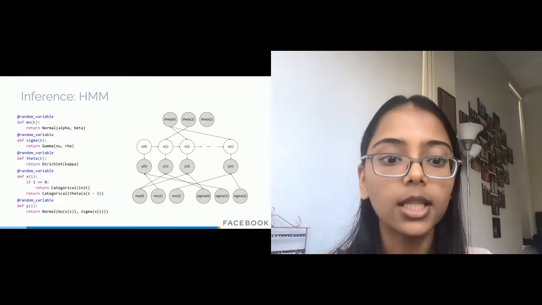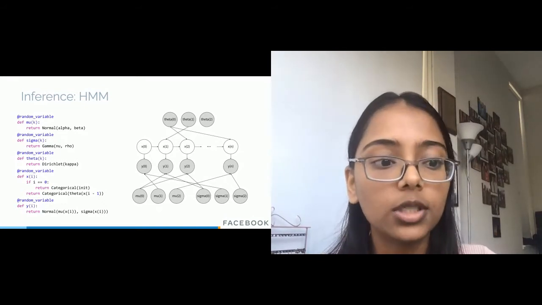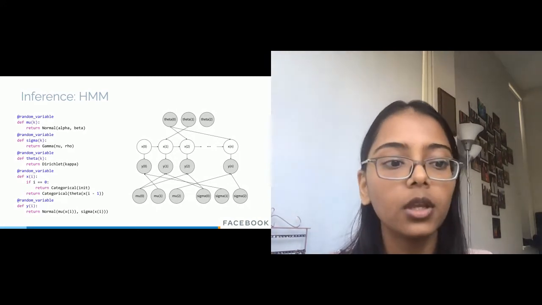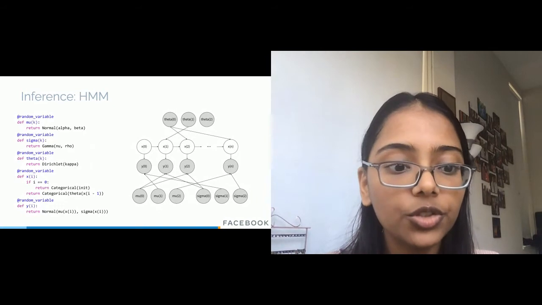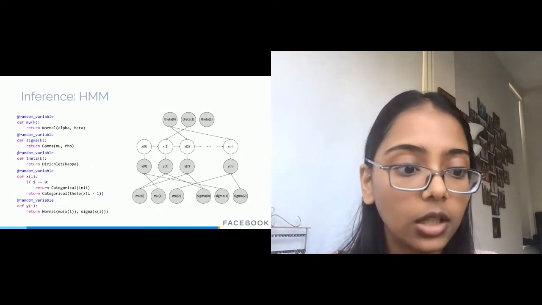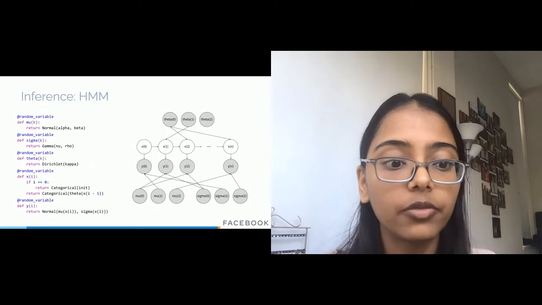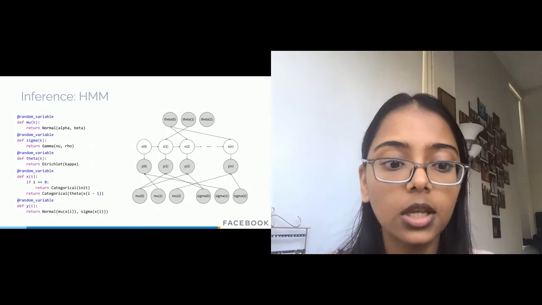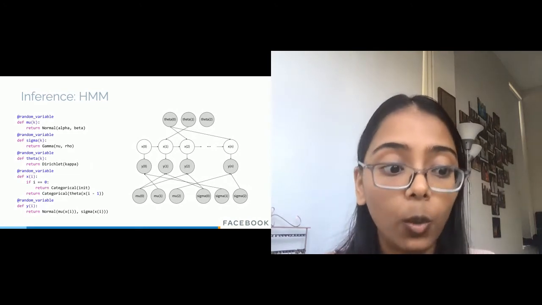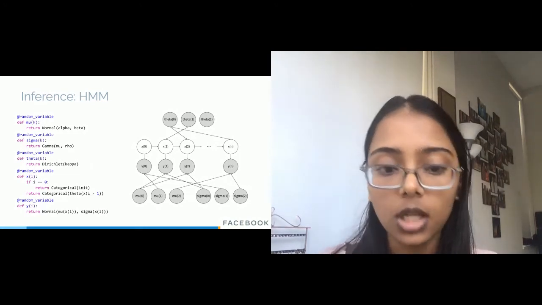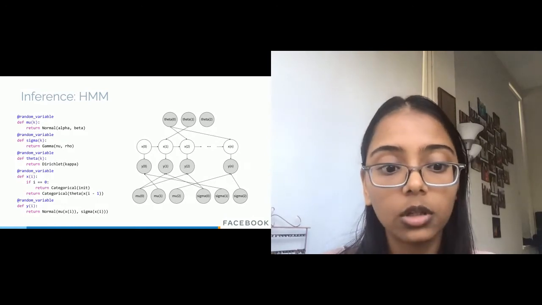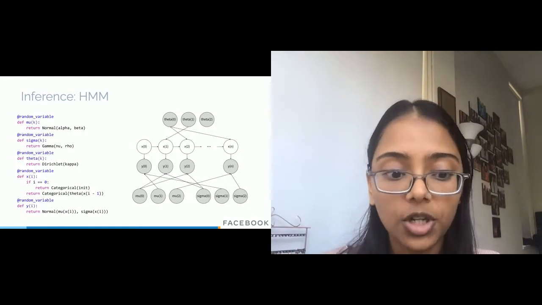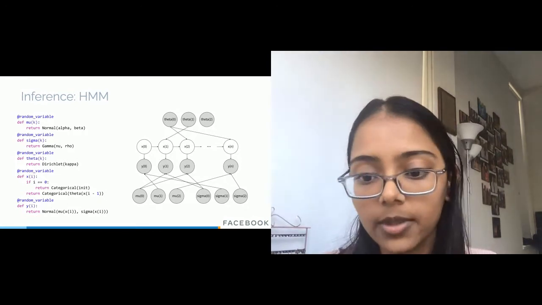For example, let's say x1, which is the hidden state at time step 1, was 0, but we propose 1. We then update the distribution of its children to reflect the new value of x1. The immediate children of x1 are y1 and x2. And we update the children's parents. So for example, y1 originally came from normal of mu 0, sigma 0, but now it would come from normal of mu 1, sigma 1. Now we accept or reject all of these changes together using the Metropolis Hastings rule.